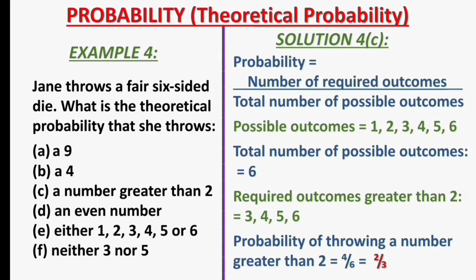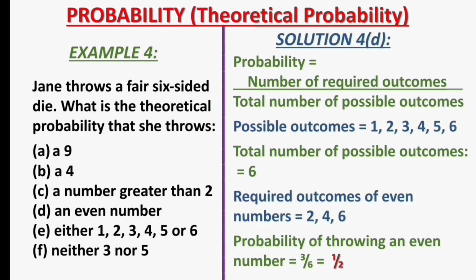Next, for the solution to question 4d, what will be the probability of throwing an even number? Let's see if you are right. The required outcomes of even numbers are 2, 4, and 6.